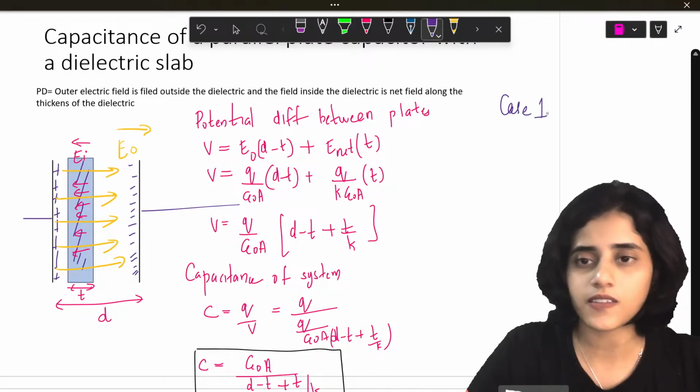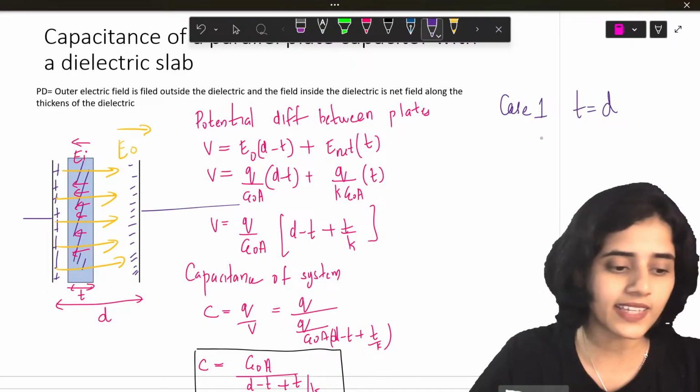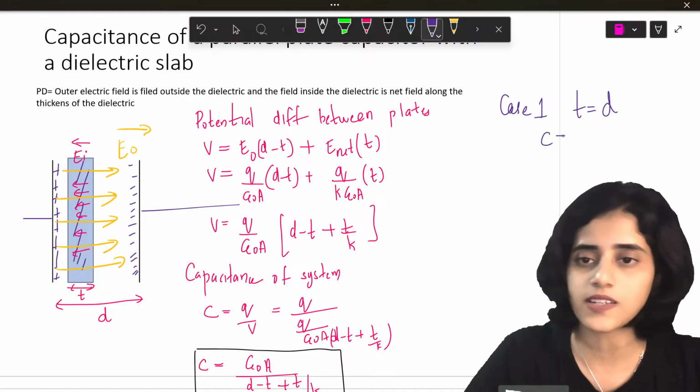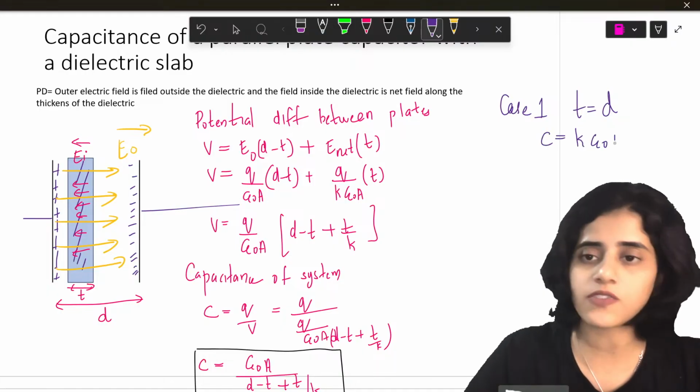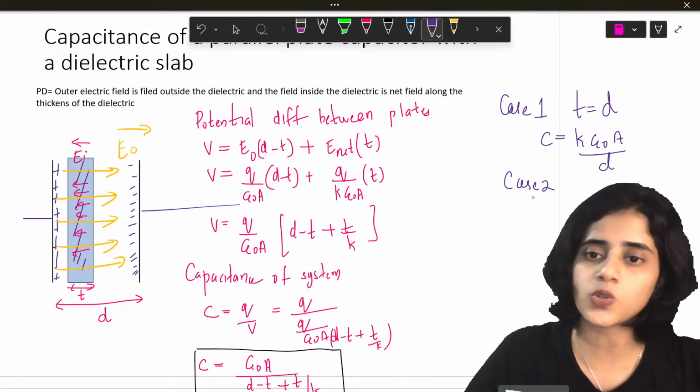Case 1 is when T is equal to D. So when T is equal to D, what will this be? C will be K epsilon naught A by D. What will case 2 be?